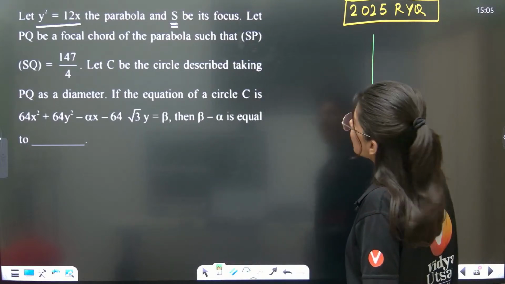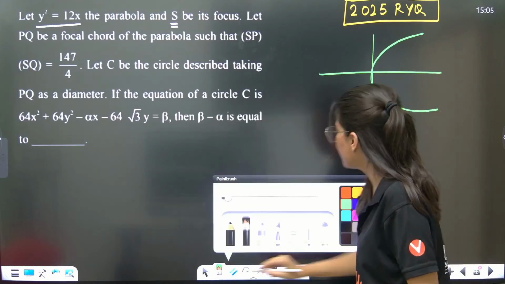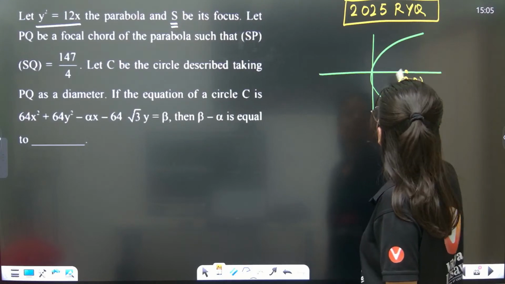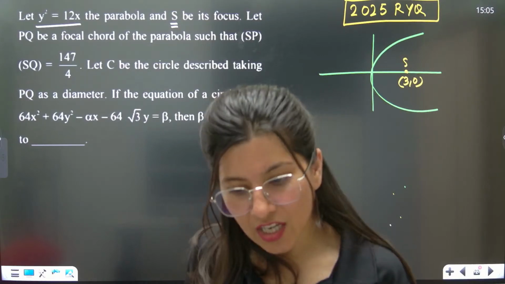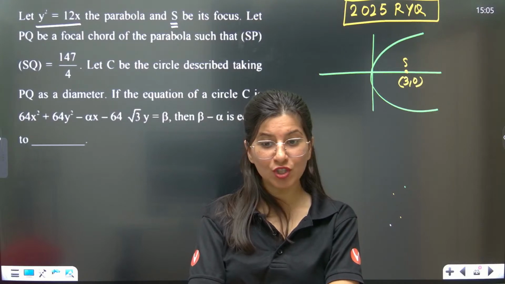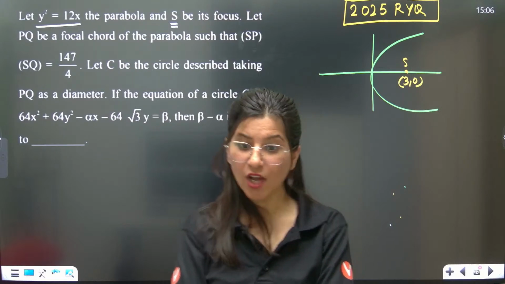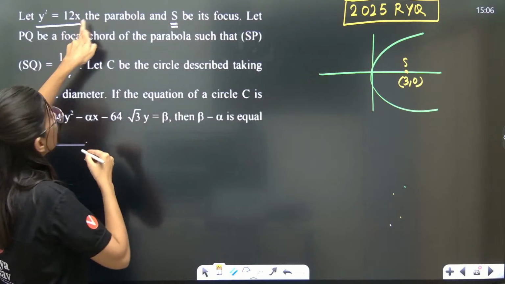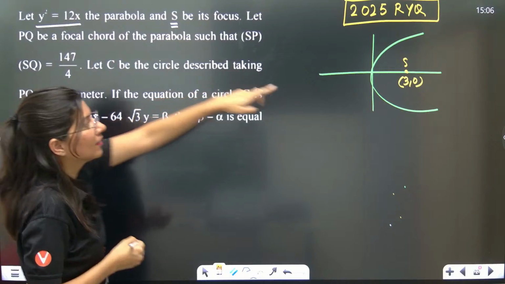So again, this is a standard parabola, y square equals 12x. The focus of this parabola will be (3, 0), which is S. Tarun, you are saying (1, 0). What should I do with you, Tarun? Now you are saying 3. Okay, how to calculate the focus? y square equals 4ax, so 4 into 3 into x. So a is 3, and the focus is (3, 0).